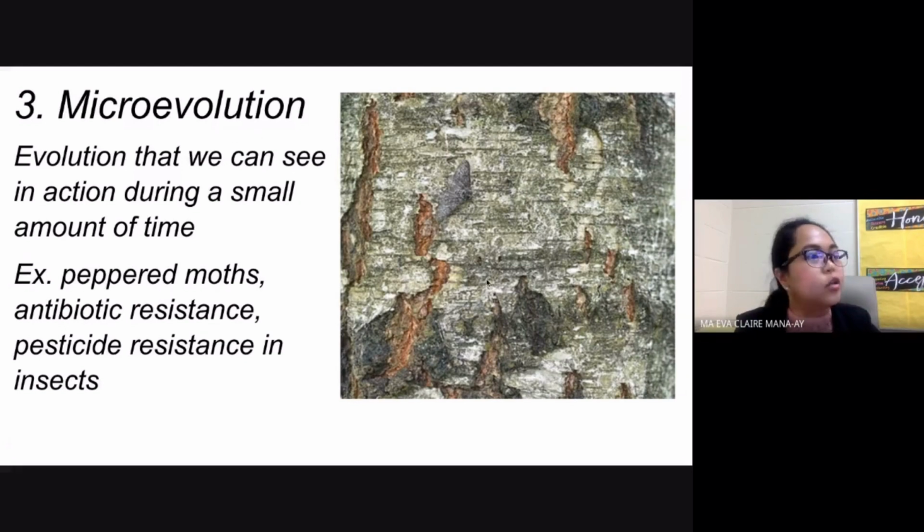It started with white wings, but because of the change in their environment, they needed to adapt. They needed to have darker wings so then they can camouflage, they can blend into their environment. So again, this is an example of your microevolution. Any questions so far? Any questions, people? Make sure that you're listening. You might see this in your common assessment tomorrow.